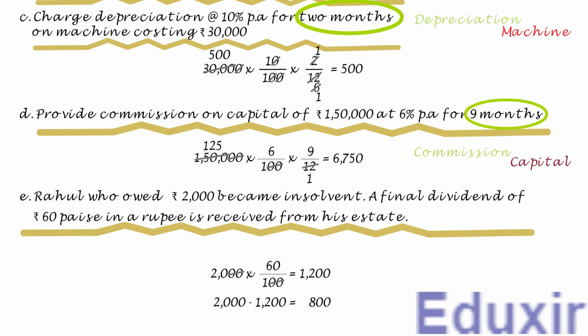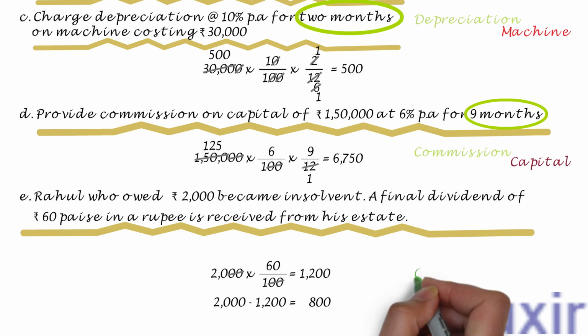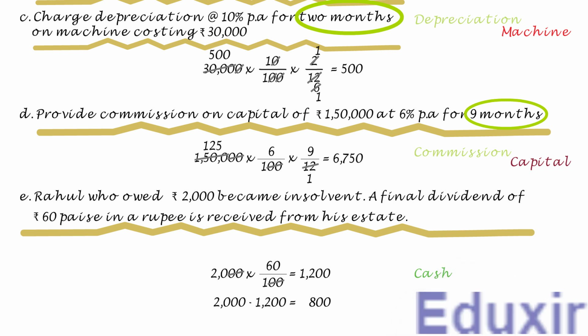Now, as we are receiving a cash of 1200 rupees from Rahul, the cash asset of the business will be increasing. The rule to record any increase in the asset is to debit the corresponding assets account. In this case, the cash account should be debited. Also, 800 rupees of debt turned into bad debt. As we have already discussed, the bad debt is an expense. In other words, the business is incurring an expense in this transaction. The rule to record an expense incurred is to debit the corresponding expenses account. In this case, the bad debts account should be debited.